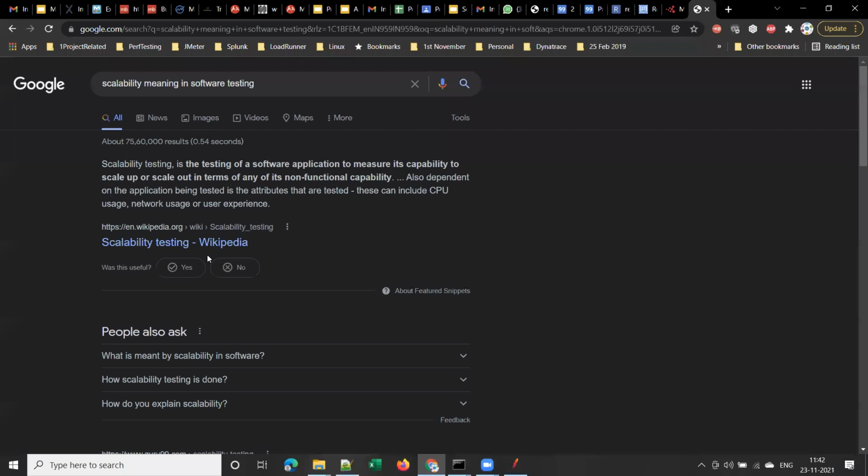Scalability in software testing is a type of testing to measure the application's capability to scale up or scale out in terms of any non-functional capability. Scale up means supporting more users than the expected user load. How scalable is the application? Clear, guys?